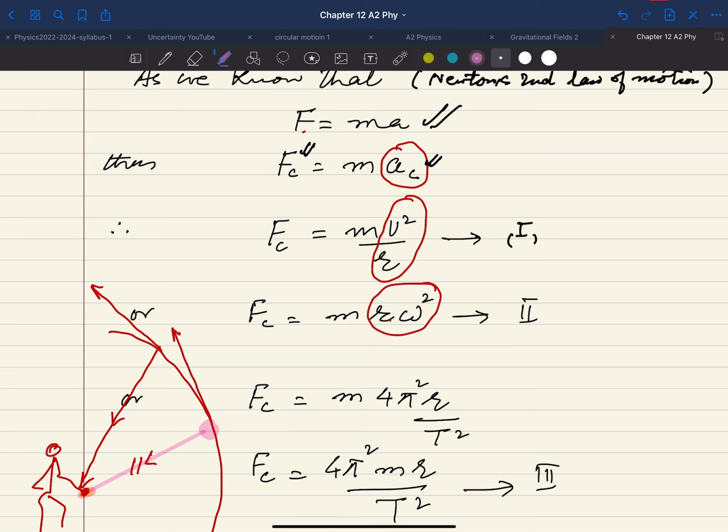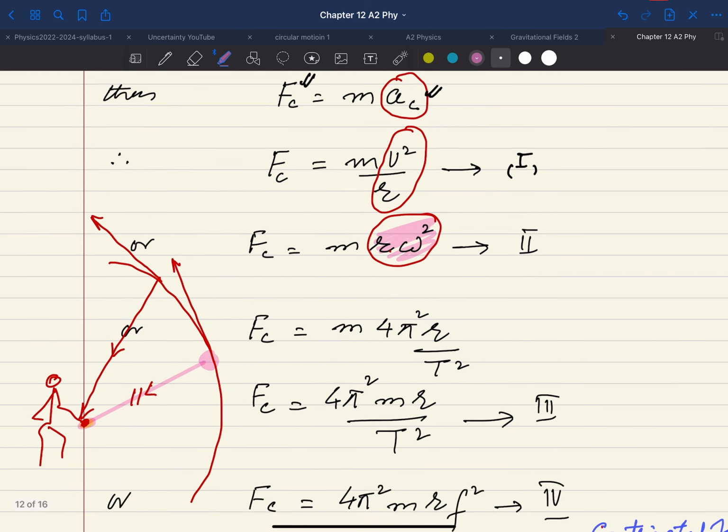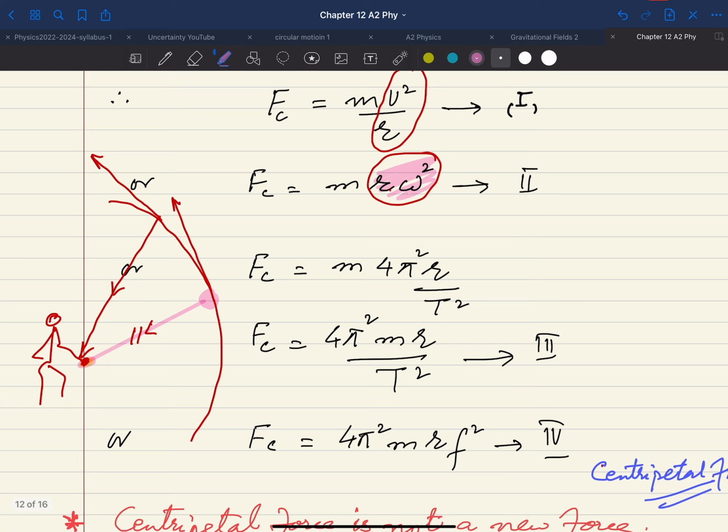Then in another situation, AC is equal to R omega square, so your FC is equal to mR omega square. Similarly, as we have developed the formula for AC in terms of radius and time period, the centripetal force will also be given in terms of radius, time period, and of course mass as well. So the mass multiplied by radius divided by t square. This is another formula which you can develop very simply.